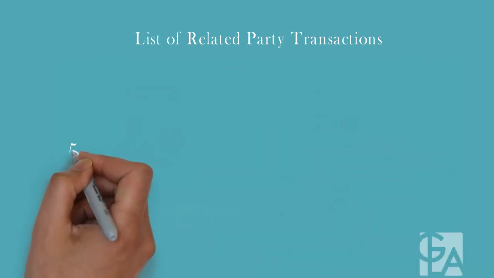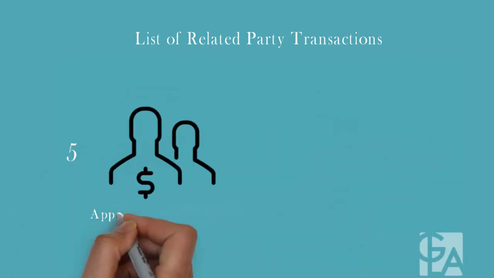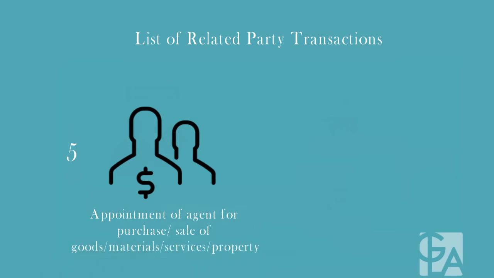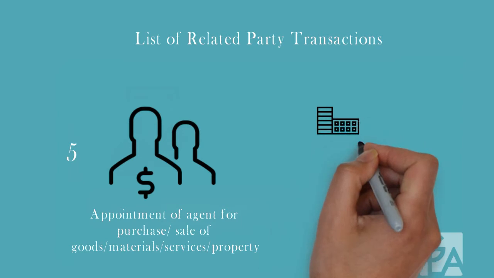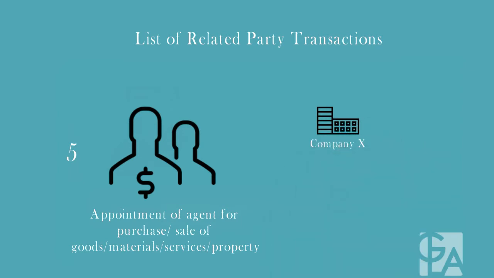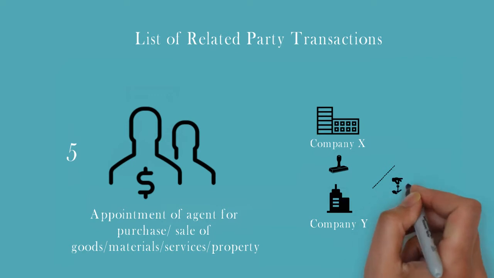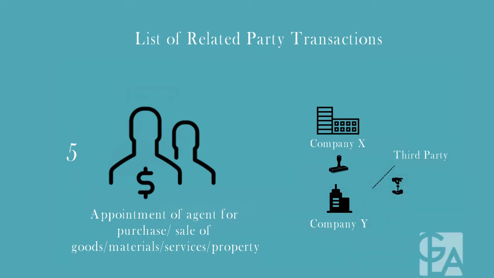5. The appointment of any agent for purchase or sale of goods, materials, services or property. Let's say that Company X appoints Company Y to act as its agent to help Company X lease its property to a third party. This transaction, that is the appointment of Company Y as an agent, would be considered as a related party transaction.